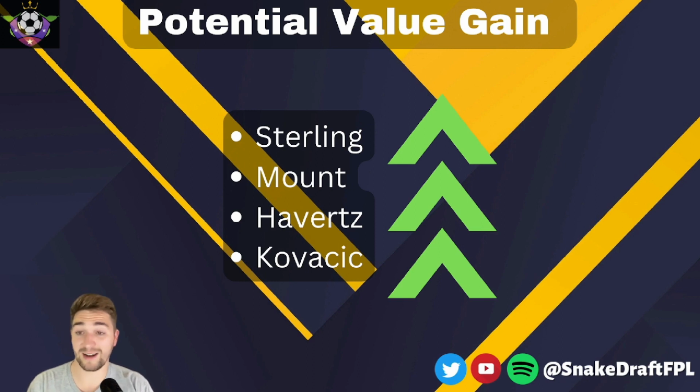And Havertz is basically exactly the same. I think a lot of people thought when Aubameyang came in that Havertz was done, but he is a really talented player, and I think if you were going to think to the Brighton team that are doing so well this year, who is most similar to Pascal Gross, it is Havertz. They are very similar types of players, but I think Havertz does have more quality than Pascal Gross, and I can really see Havertz flourishing under Potter, to be honest. So he's another player that I think if you can get on the cheap might be a good pick.